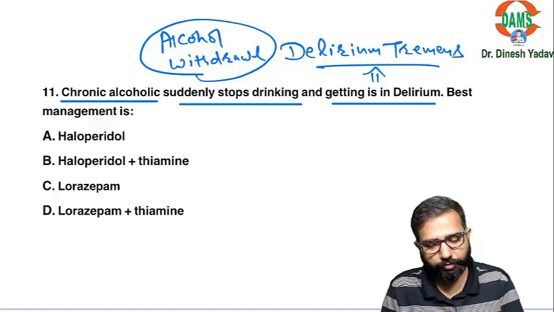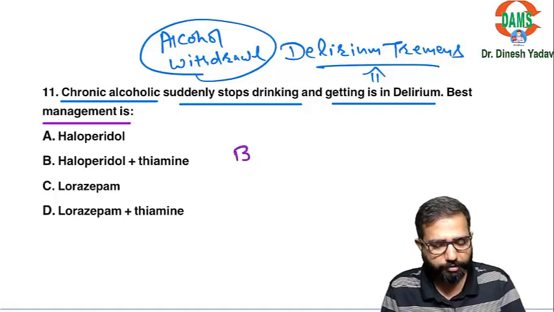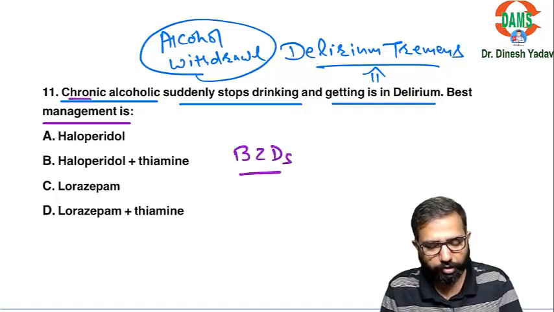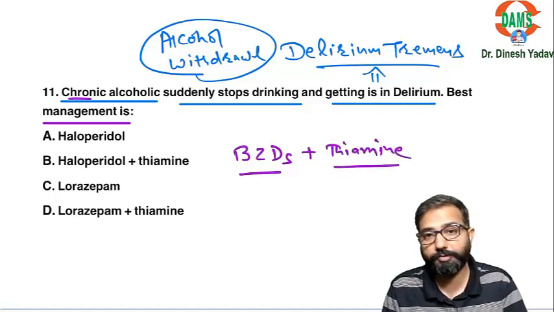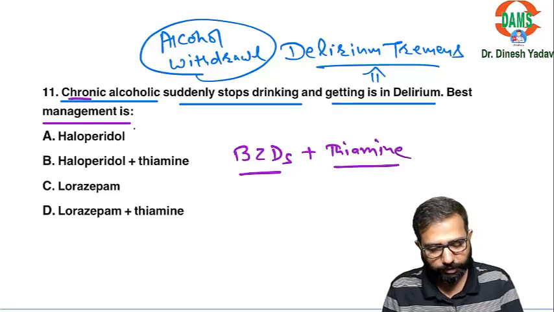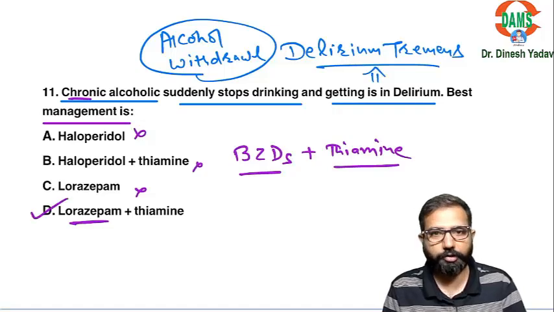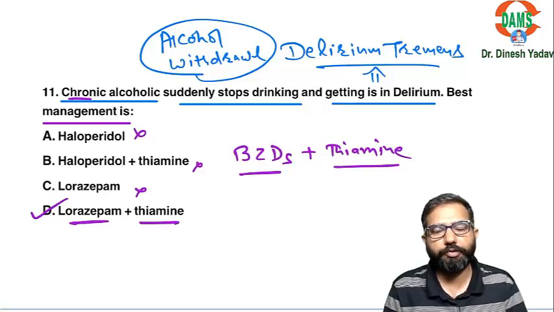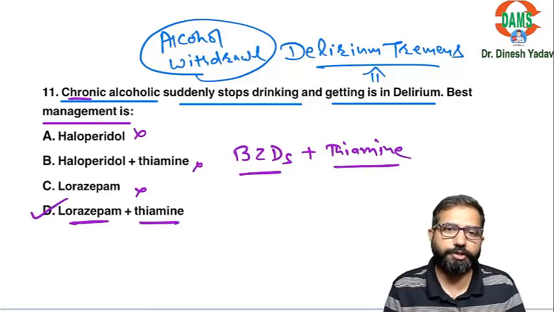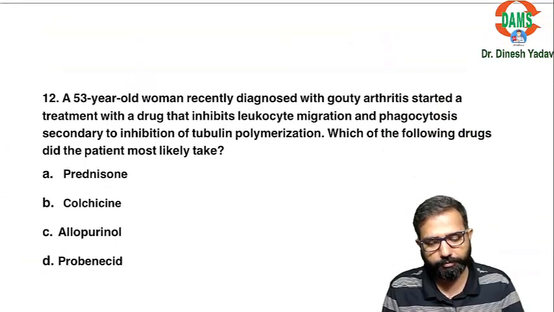What is the management of this patient? In these patients, the best drug to manage is benzodiazepines. But because the patient is chronic, it is always combined with thiamine. Out of the benzodiazepines, lorazepam is the safest, because lorazepam is safe in liver disease patients. So lorazepam plus thiamine will be the first therapy. Then we will shift the patient to chlordiazepoxide, but this is the first drug.